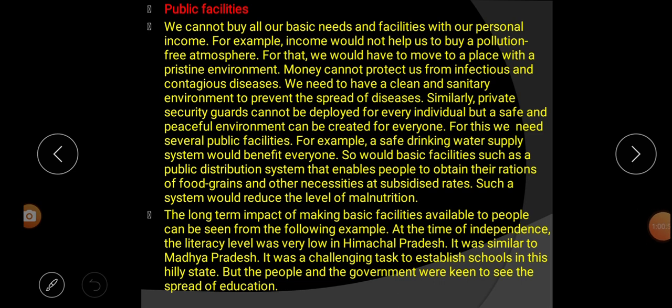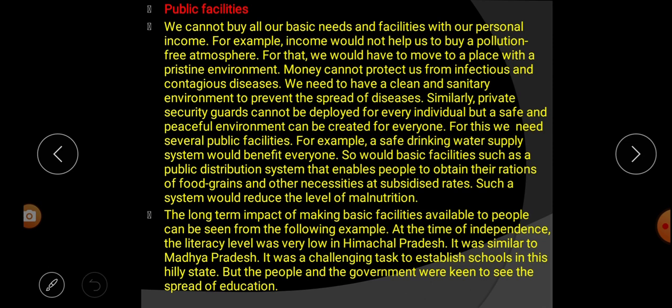Next topic is public facilities. We cannot buy all our basic needs and facilities with our personal income, that means with how much we are earning. For example, income would not help us buy a pollution-free atmosphere.